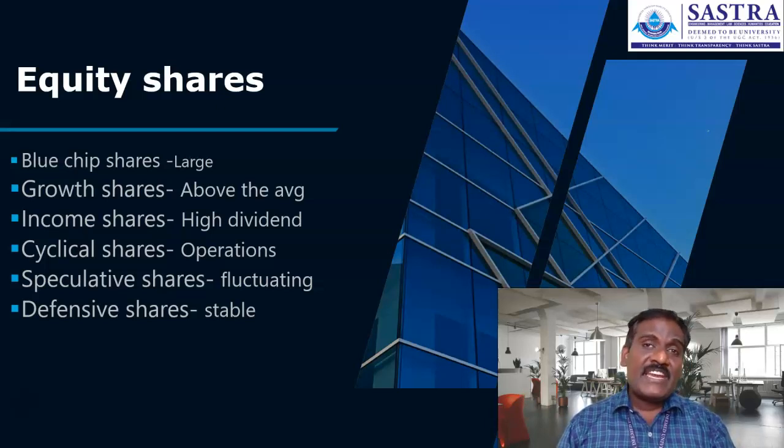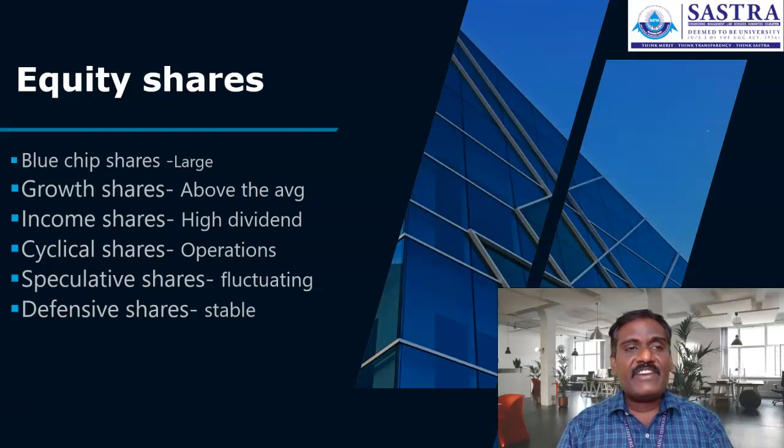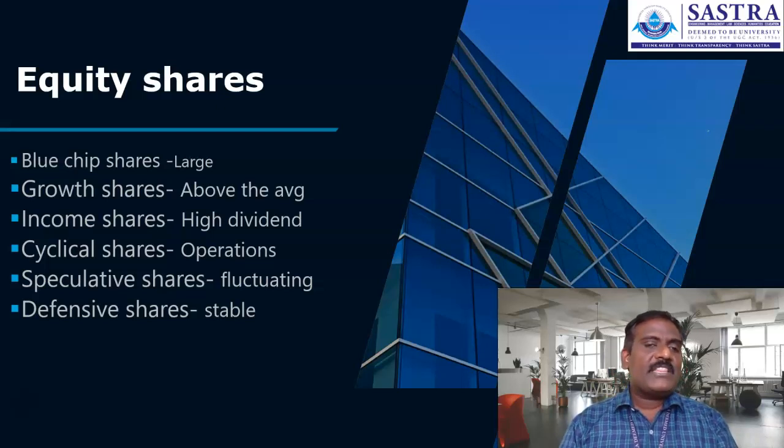So here, a high dividend is declared by the company. Maybe the company is in the declining stage. They don't have any further investment option, because out of earnings the company is planning either to give a dividend or to retain for future purposes. If those companies give a higher dividend, it implies that the company may not have future potential or further investment options. So those companies can give a higher dividend to the investors. So normally, income shares can be classified as those of companies giving a higher dividend to the shareholders.